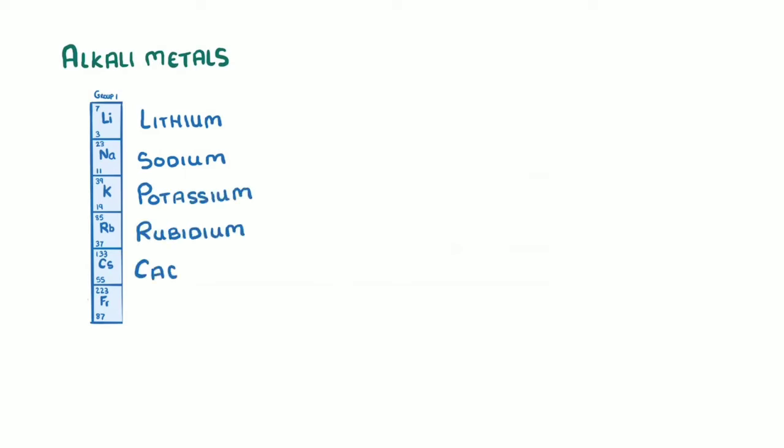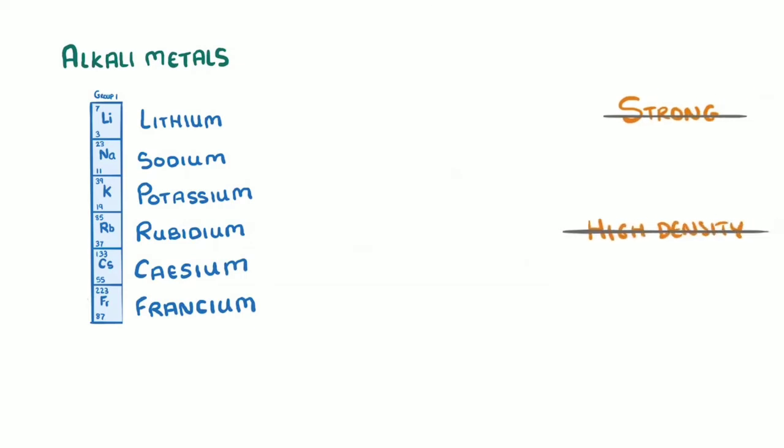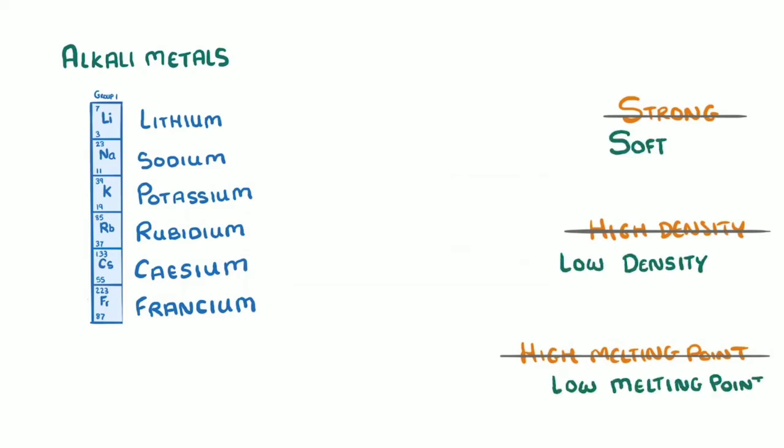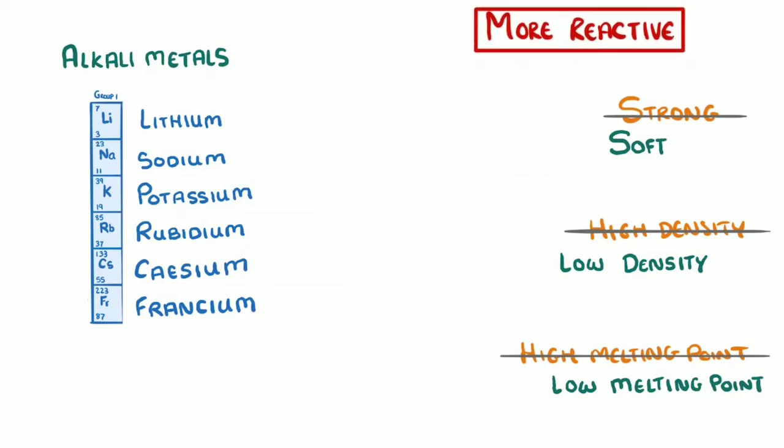The group 1 elements, which are known as alkali metals, are a bit different from most other metals. They include lithium, sodium, potassium, rubidium, cesium, and francium. Instead of being strong, having a high density, and having a high melting point, like you expect of a metal, the alkali metals are in fact relatively soft, with low densities and low melting points. They are also much more reactive than other metals, and react vigorously with water, oxygen, and group 7 elements such as chlorine, as we'll see later.